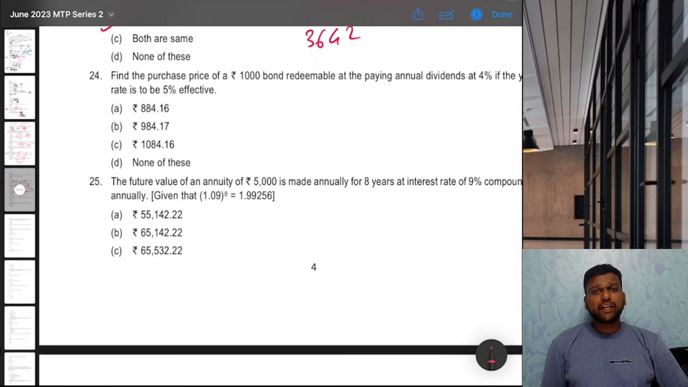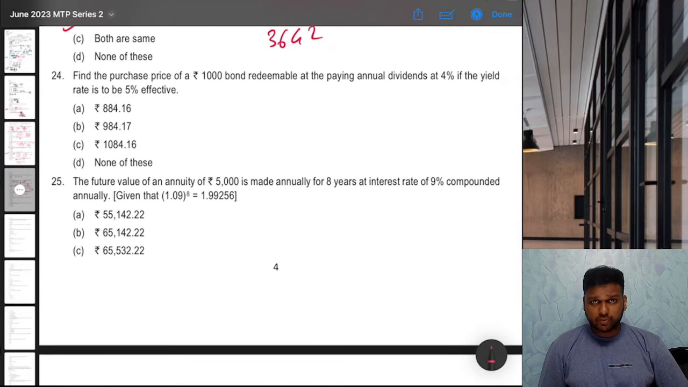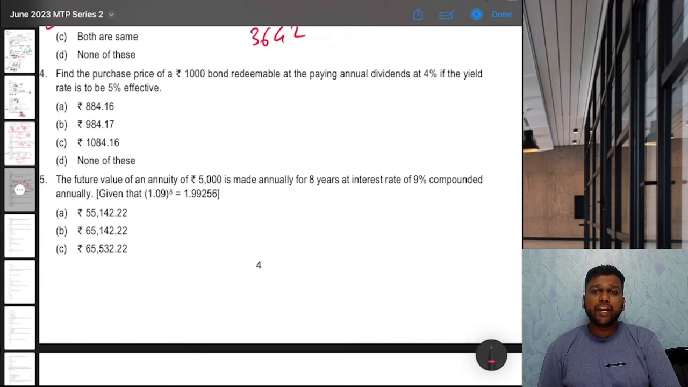Next, find the purchase price of 1000 rupees bond redeemable at par, paying annual dividends at 4%, if yield rate is to be 5% effective. Now this language is complicated. They should not ideally put this question in CA foundation because this concept is taught at inter level. But still, let's see how to solve this.